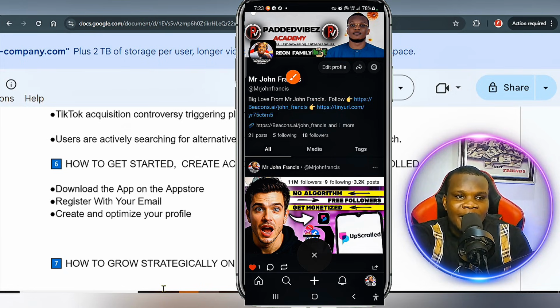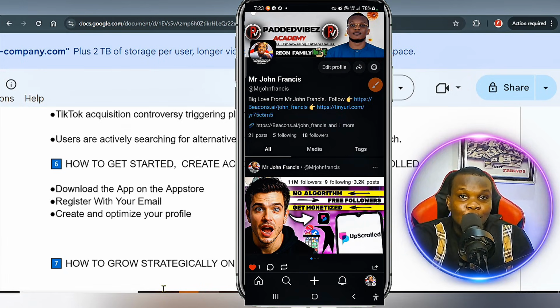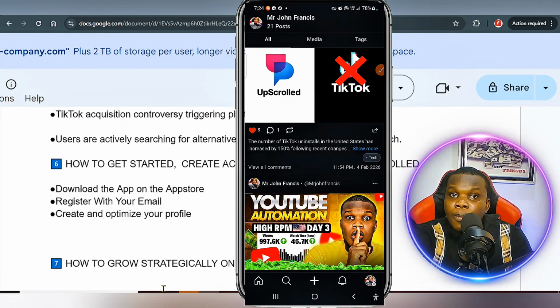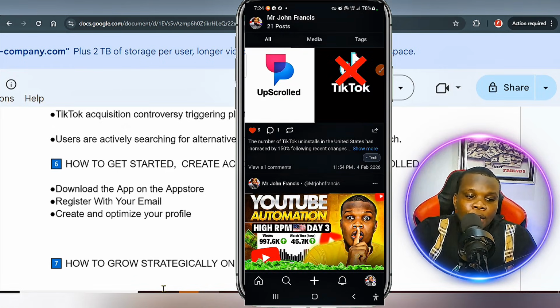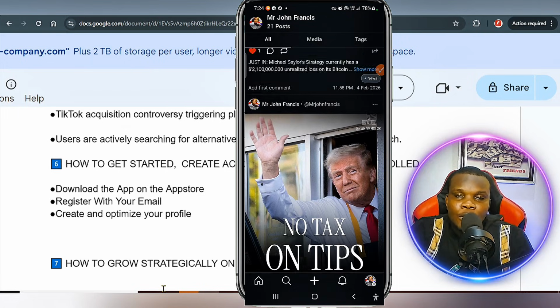Then make sure you add your profile name, you add your bio right here. You can see inside your bio you can add your content or your website link. It could be your blog, you get more traffic to your blog website as well. By the time you make more dedicated posts on this video platform, you're going to start getting more traction to your page.